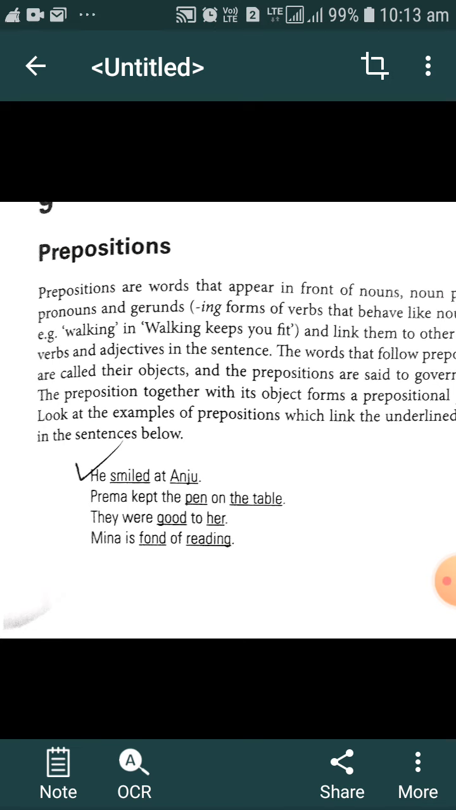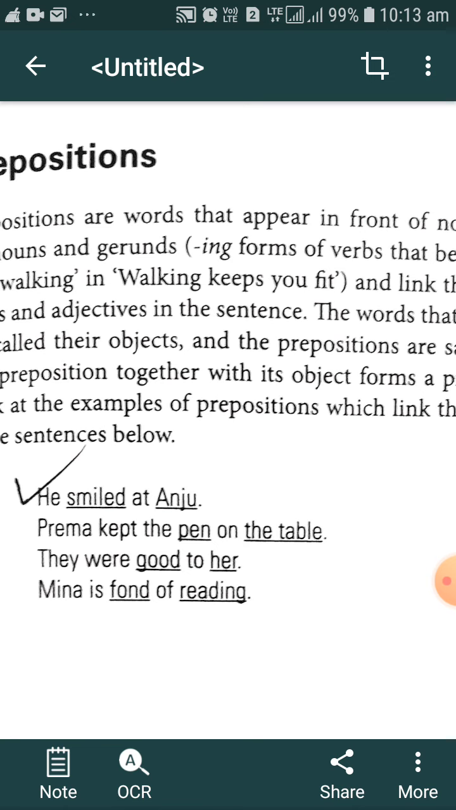By reading the rules about using prepositions alone, we cannot master them. So there are some rules that our university syllabus has given us, that we just have to go through. Here are some examples of prepositions.